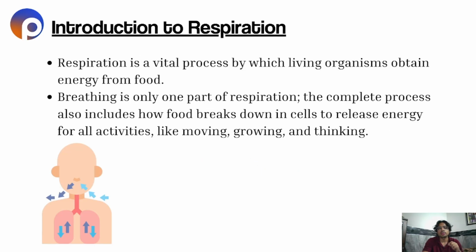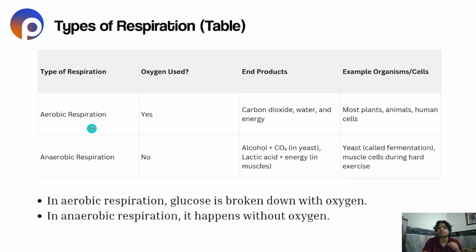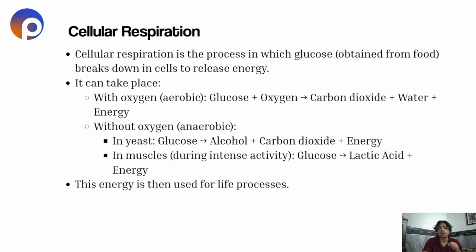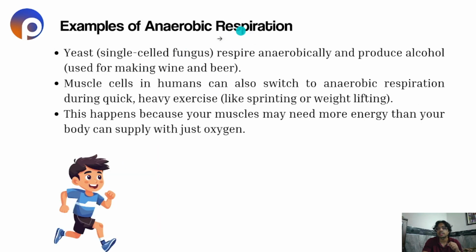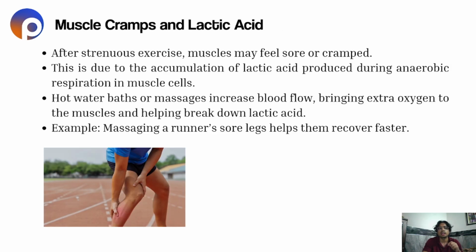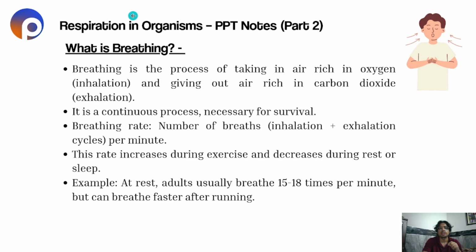We have already talked about respiration and how the process works, and we have seen two types of respiration: aerobic, which takes place in the presence of oxygen, and anaerobic respiration, which takes place in the absence of oxygen. We have talked about cellular respiration, the example of anaerobic respiration, muscle cramps and lactic acid, and respiration in humans in stages. Now, this is part 2 where we are going to talk about breathing.